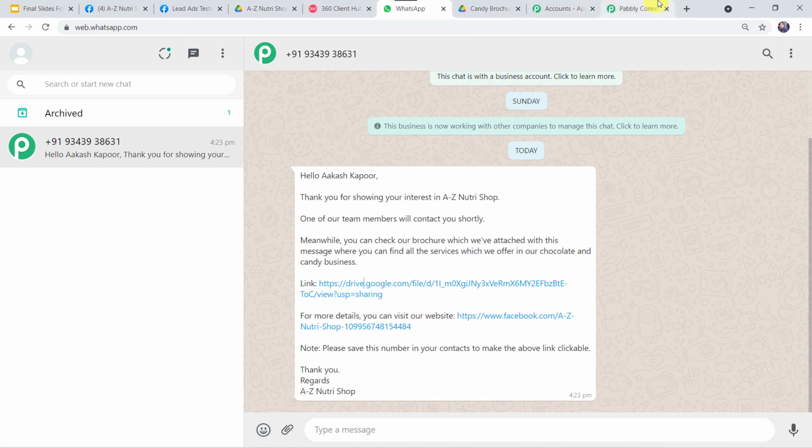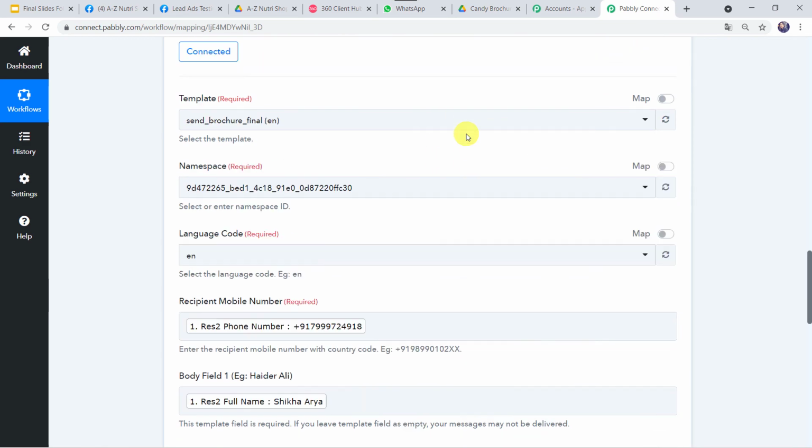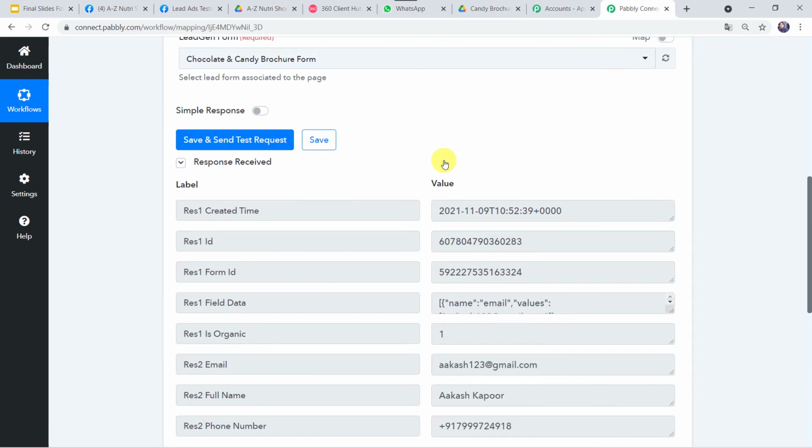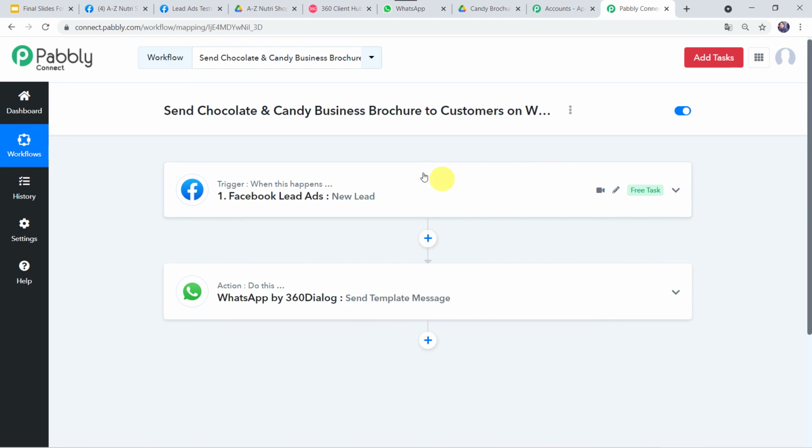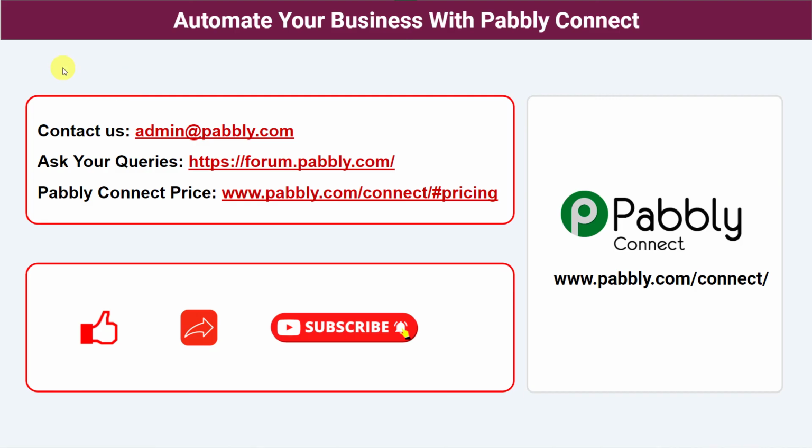Now let's go back to Pabbly Connect and I'll just minimize all these windows and let us see in a nutshell whatever we have done till now. So in this use case, we want that whenever the customer fills the Facebook lead ad form, automatically your chocolate and candy business brochure should be sent on the WhatsApp number of the customer. So in this way, we have created a successful integration between Facebook lead ads and WhatsApp using Pabbly Connect. So not just these software applications, you can integrate a ton of applications and automate your business with Pabbly Connect.